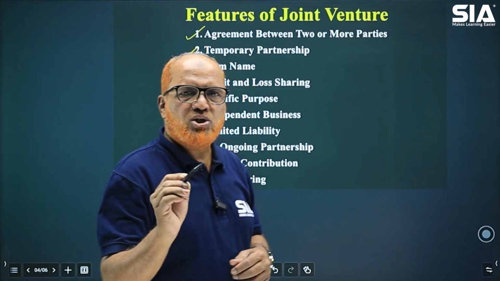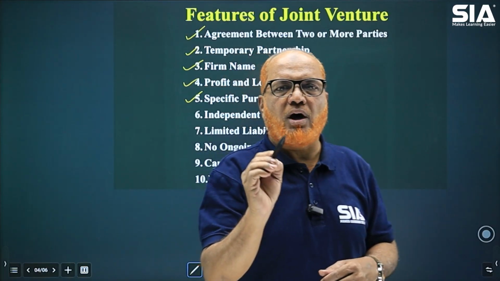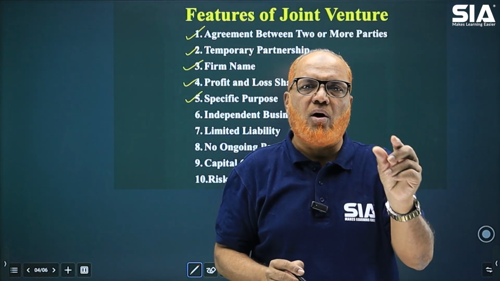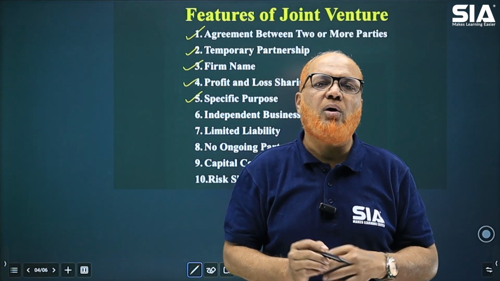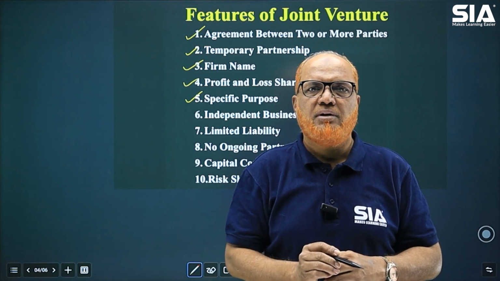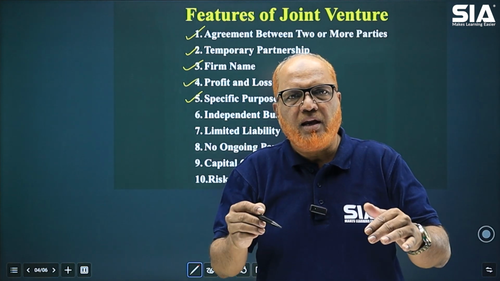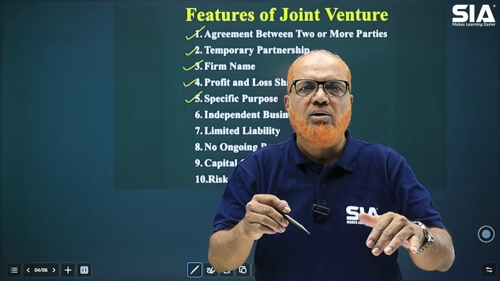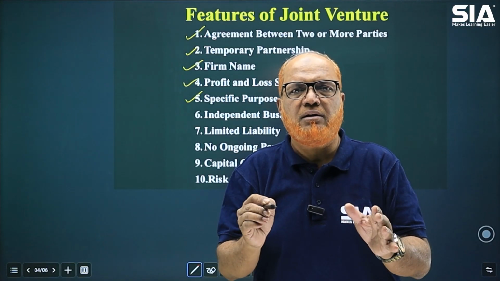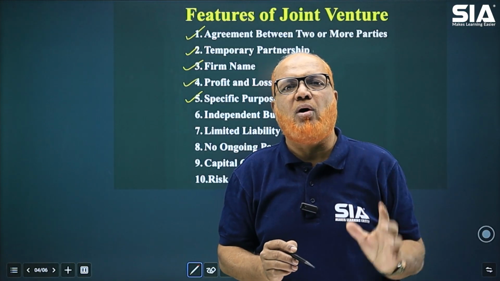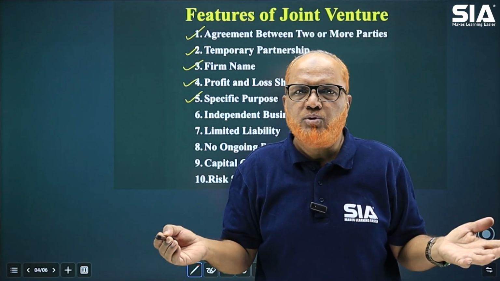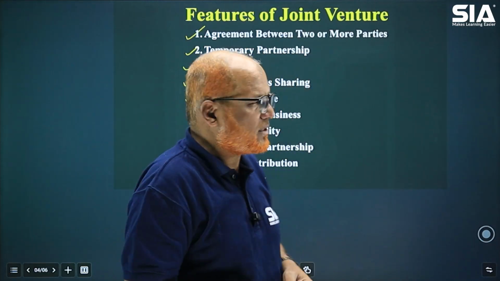Every joint venture is there only for attaining a specific objective or specific purpose. So they come together, make an agreement, invest, manage, all these things are being done to achieve the specific objective. Without objective, no joint venture.